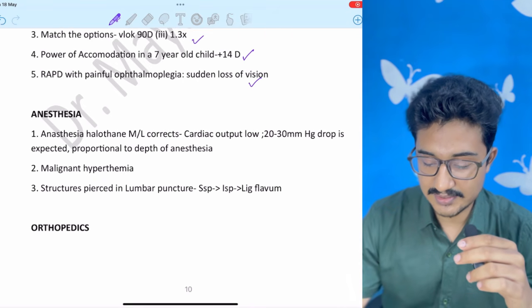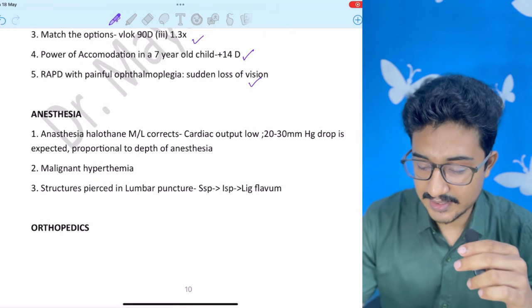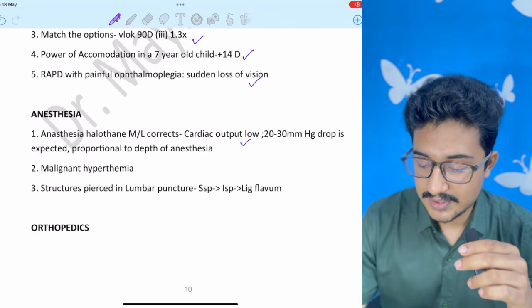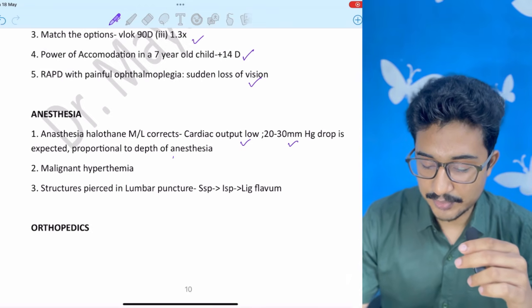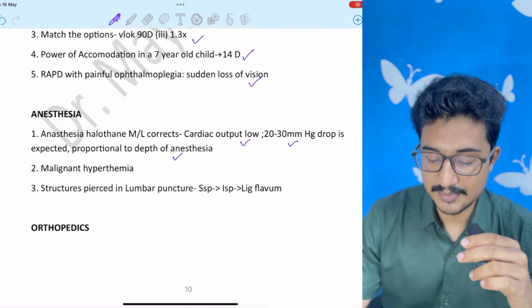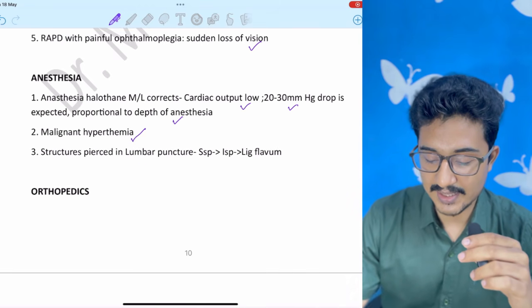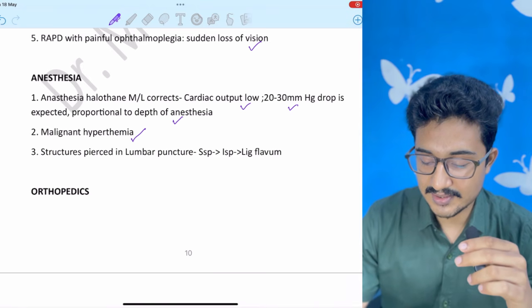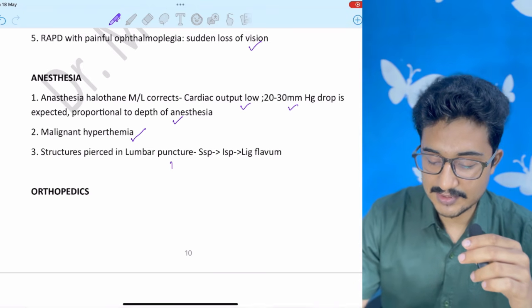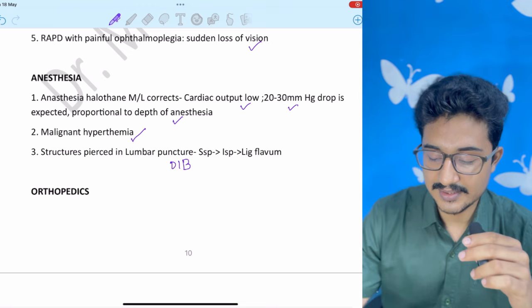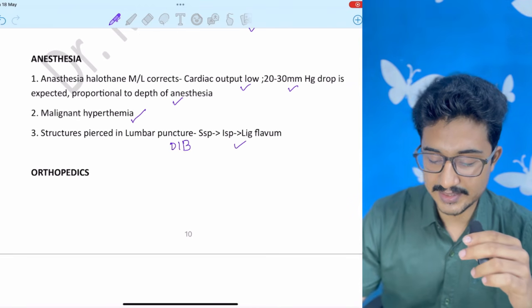Anesthesia, 3 questions. Halothane, multiple option correct. Cardiac output low, 20 to 30 millimeter of mercury drop, proportional to the depth of anesthesia. Malignant hyperthermia stem was given, it is repeated. And the structures pierced by lumbar puncture, it is also given in my digital image bank, it was also repeated.